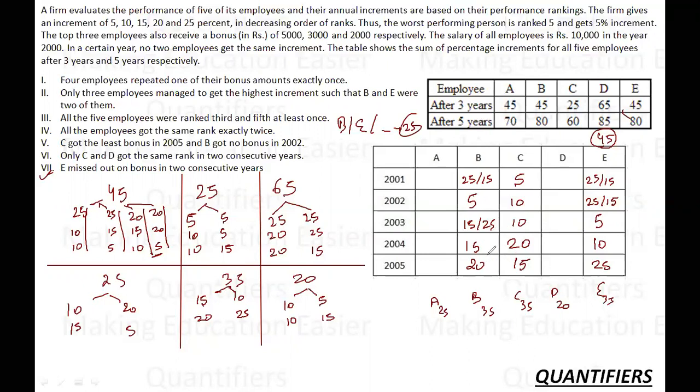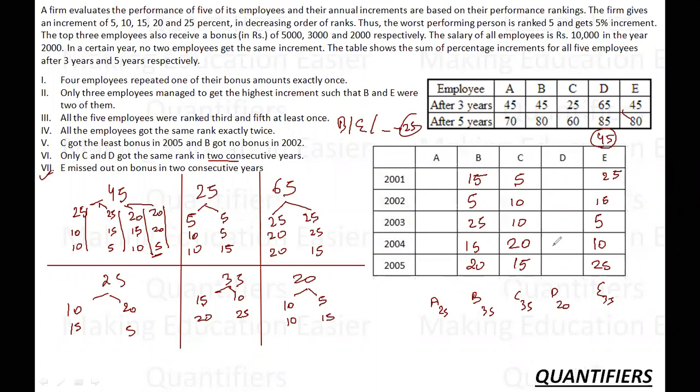So now if it is 15 and 25 reverse, 15 and 20 reverse, then I know that only C and D got the same two ranks. Only C and D got same ranks. So 15 cannot be here. So it has to be 25 here. If it has to be 25 here, then it has to be a 15 here. Okay. Since it is a 15 here, therefore it has to be 25 here and 15 here. So this is what I can make out.